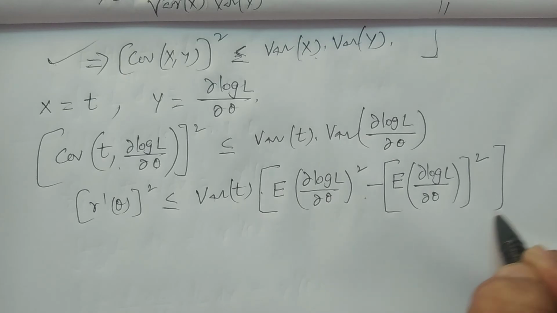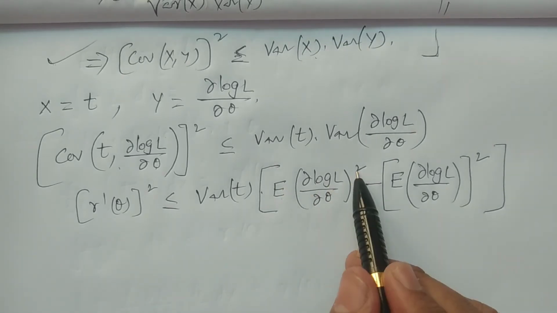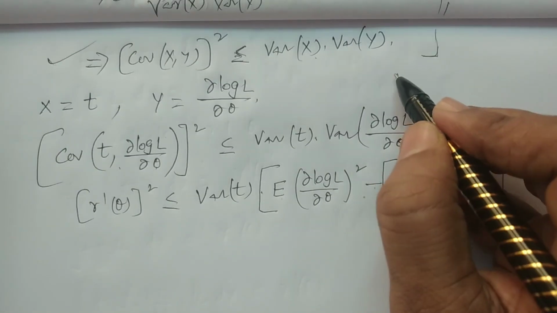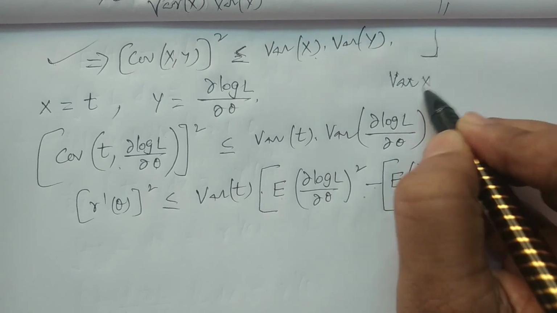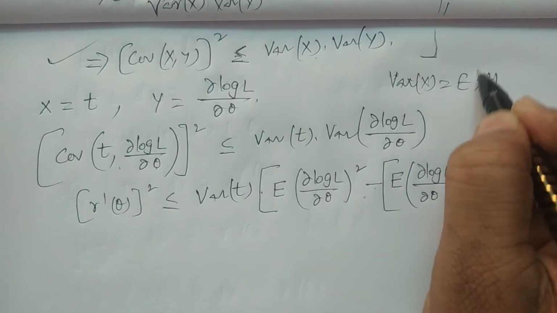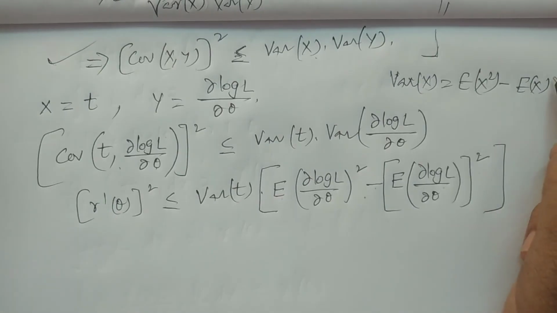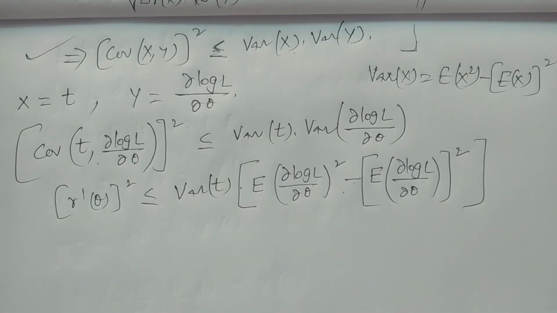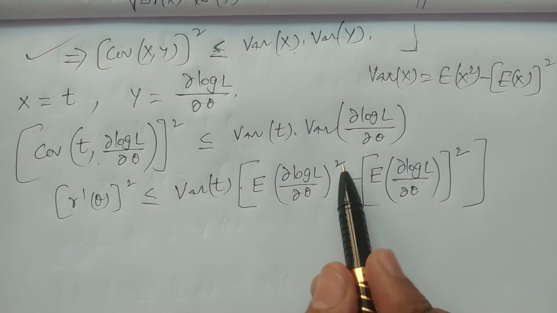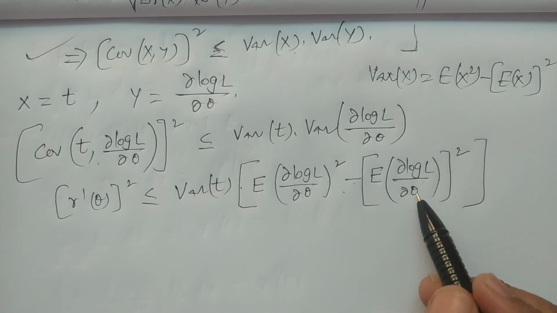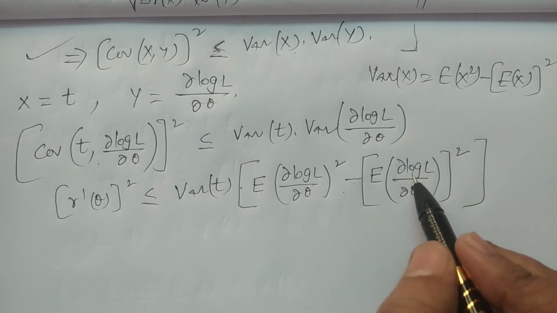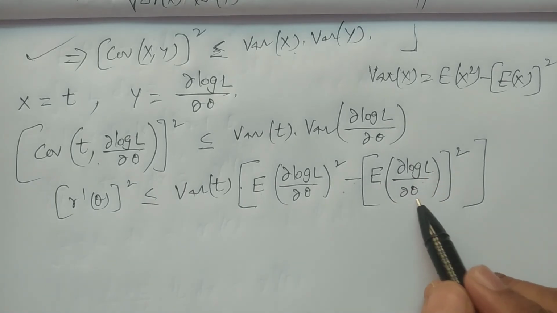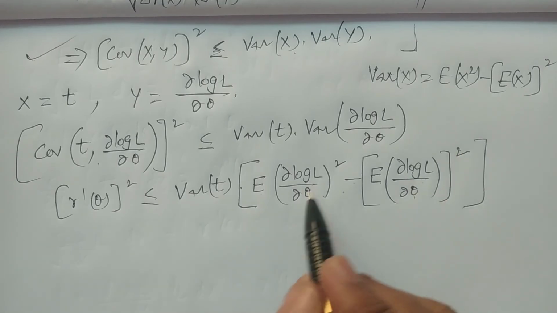You observe the difference clearly: expectation of x square minus expectation of x the whole square. This is the formula of variance. The variance of x is equal to expectation of x square minus expectation of x the whole square. So therefore, expectation of ∂ log L by ∂θ whole square minus expectation of ∂ log L by ∂θ whole square. This second term is 0. We have calculated in equation 1, result 1, that expectation of ∂ log L by ∂θ is 0. So therefore you have only this term.